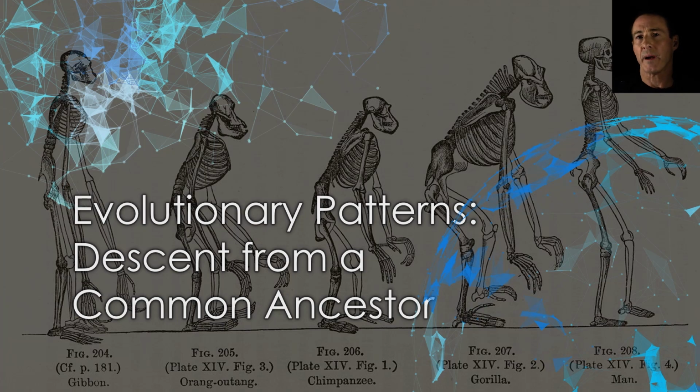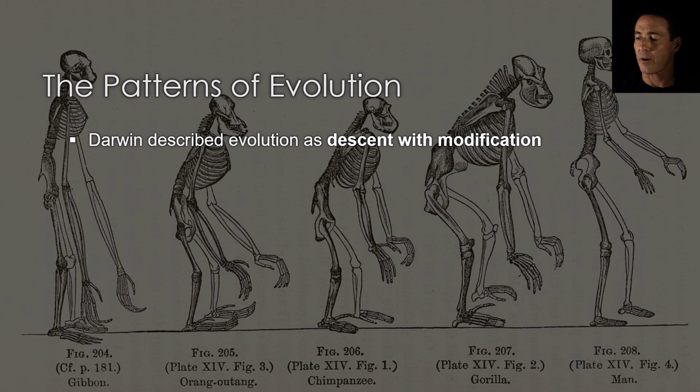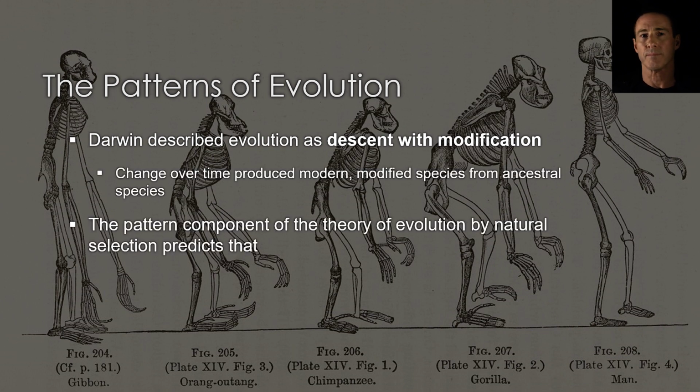What data convince biologists that the theory of evolution by natural selection is correct? Some of the strongest indications of evolution are things that anyone can observe without rigorous experimentation. Darwin noticed early on that similar species are often found in the same regions. And anyone can observe for themselves how similar we are to other animals. Darwin repeatedly referred to evolution as descent with modification.